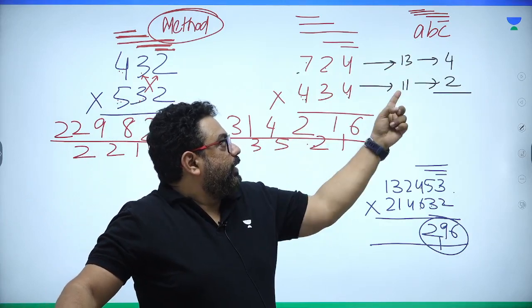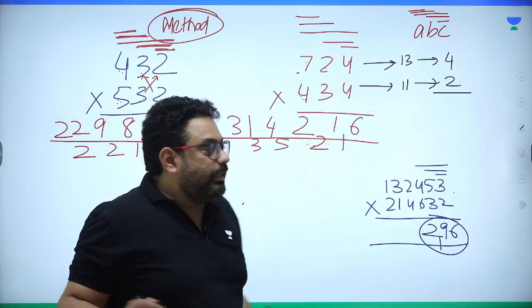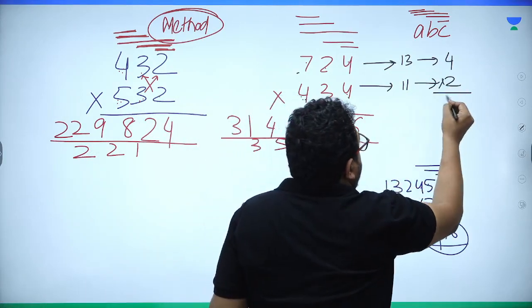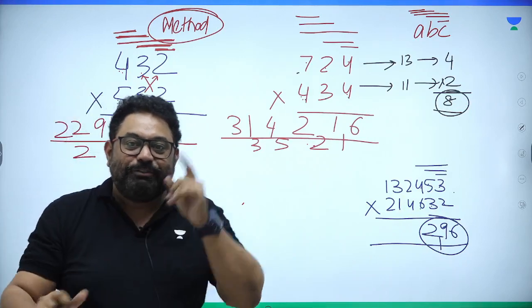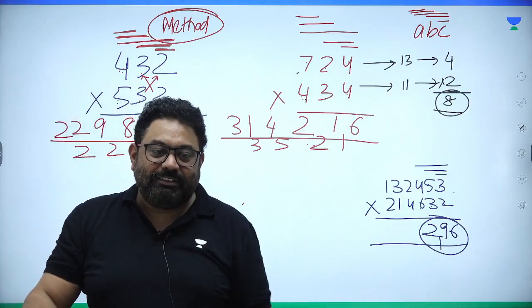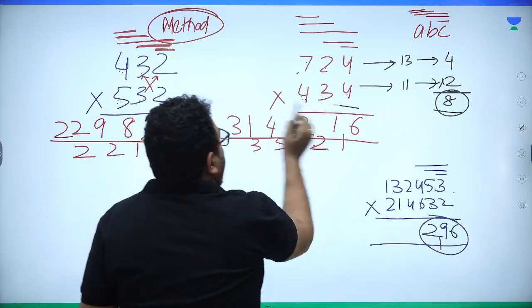This is 7 plus 4, 11, 11, 1 plus 1 is 2. Now multiply these single digits. Whichever option gives you a single digit 8, that would be the right answer.